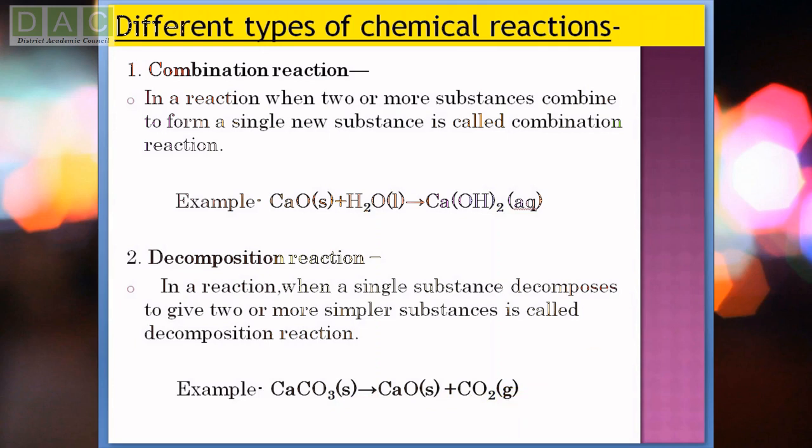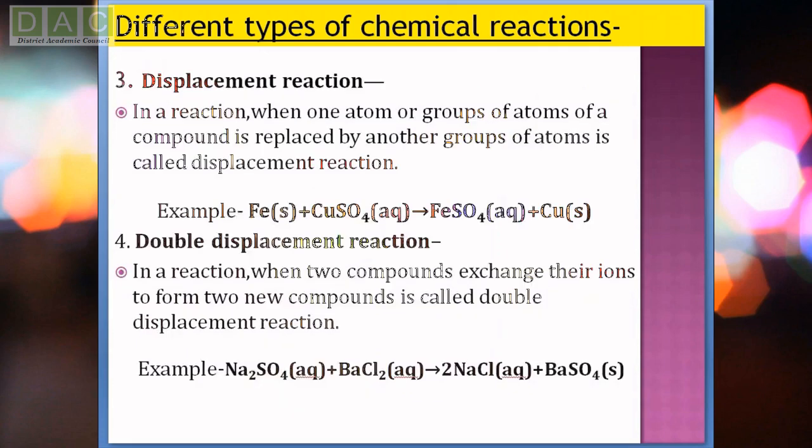That means carbon dioxide will be evolved and removed from the test tube. So this is a decomposition reaction. In this example we are supplying heat. There are several examples; if we supply electricity, some substances also decompose into other substances.